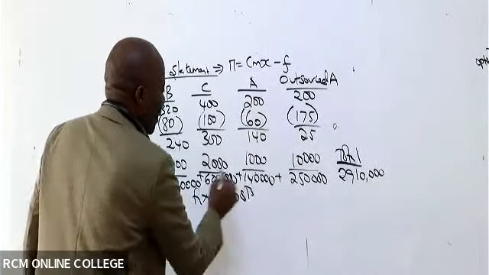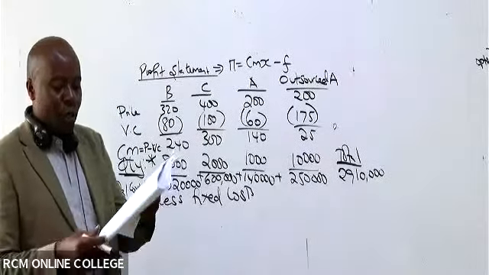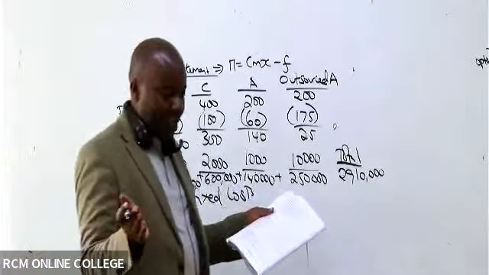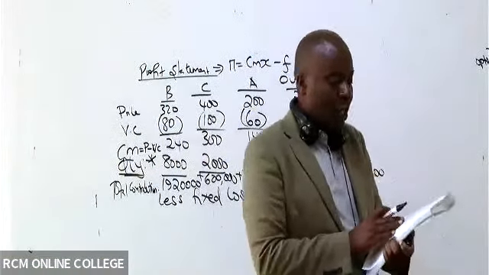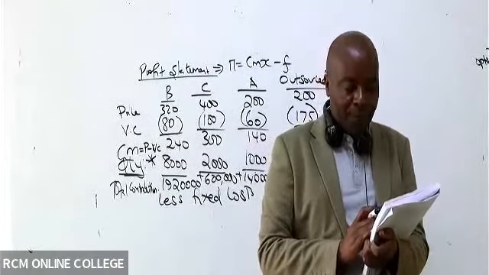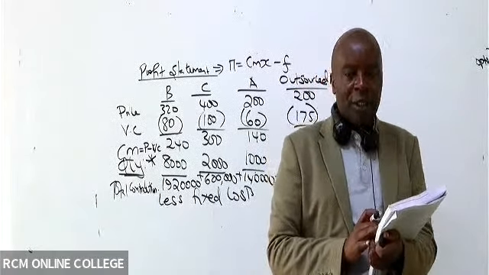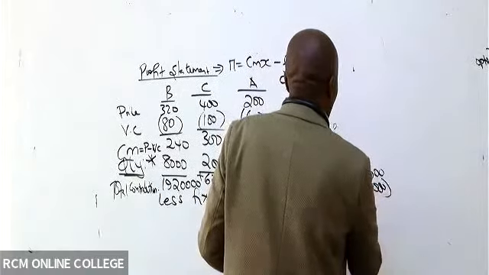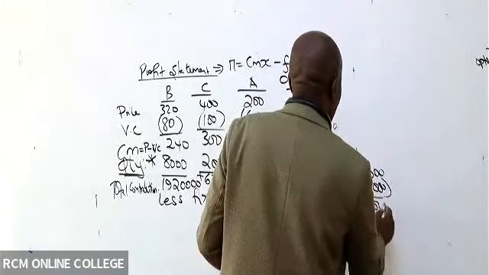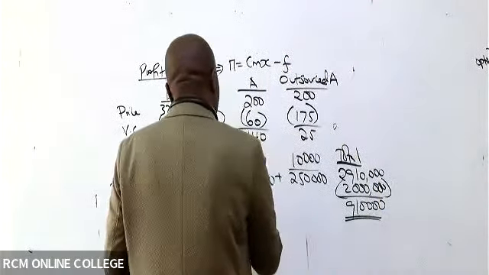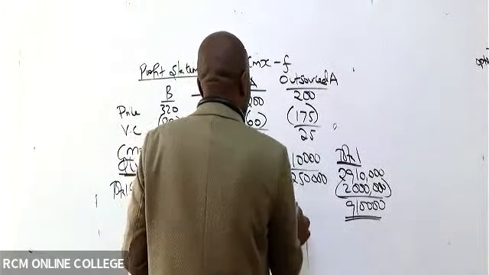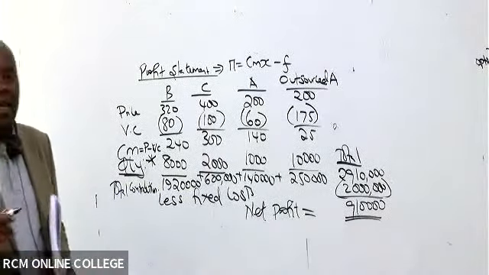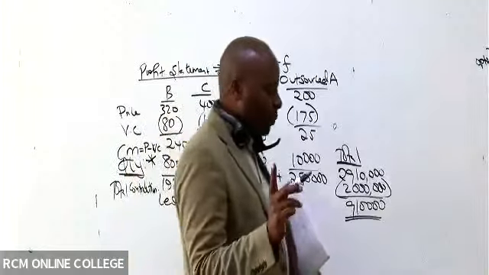Fixed costs. Because fixed costs, we do not want to put for each product, because they are common, right? So the fixed cost, which they have told us to work with in note number 6, is a fixed cost of how much? 2 million. So should you subtract, what are we able to get here, ladies and gentlemen? This is your net profit after doing all that work. We have a net profit of how much? 910,000.